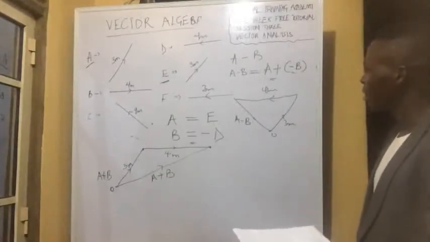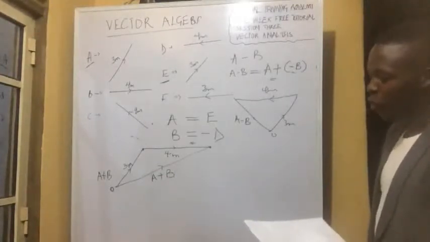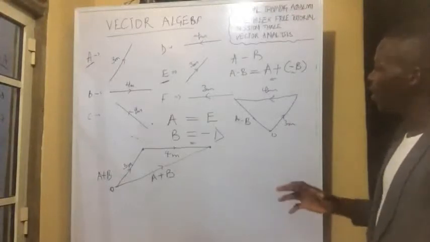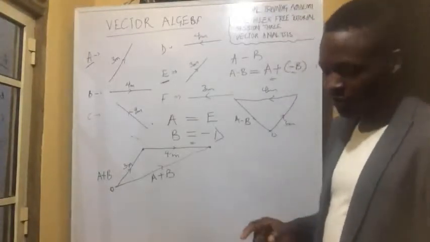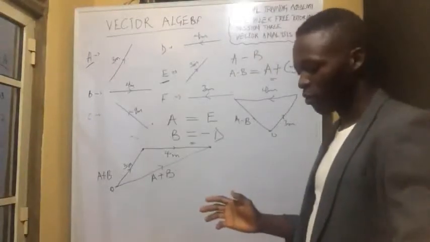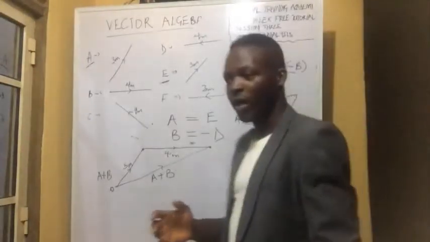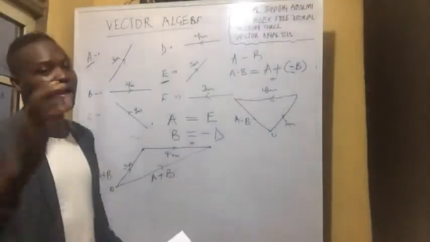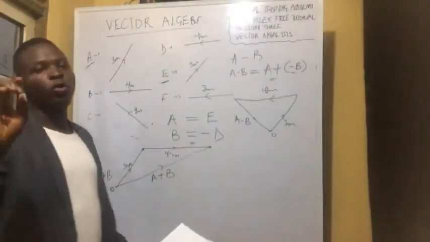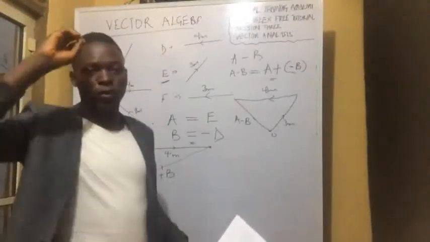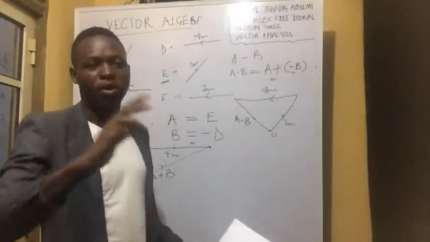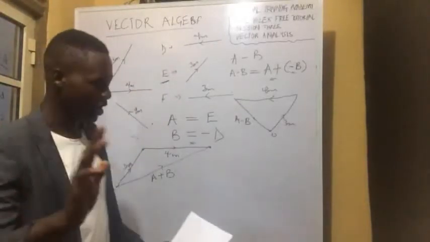Now let's look at how to multiply a scalar quantity, that is a quantity without direction, with a vector. We remember scalar quantities have only magnitude, they don't have direction. Scalar quantities are real numbers, they are just a quantity, maybe 2, 4 or something like that.